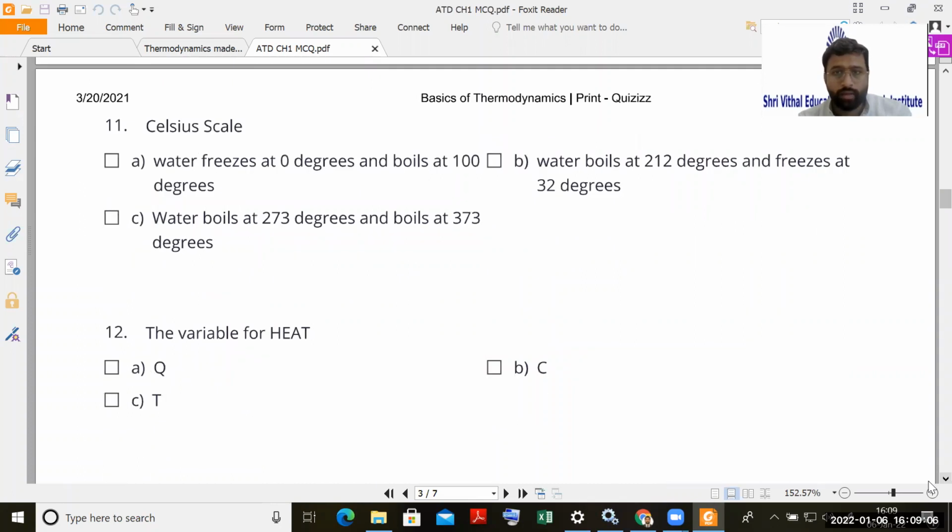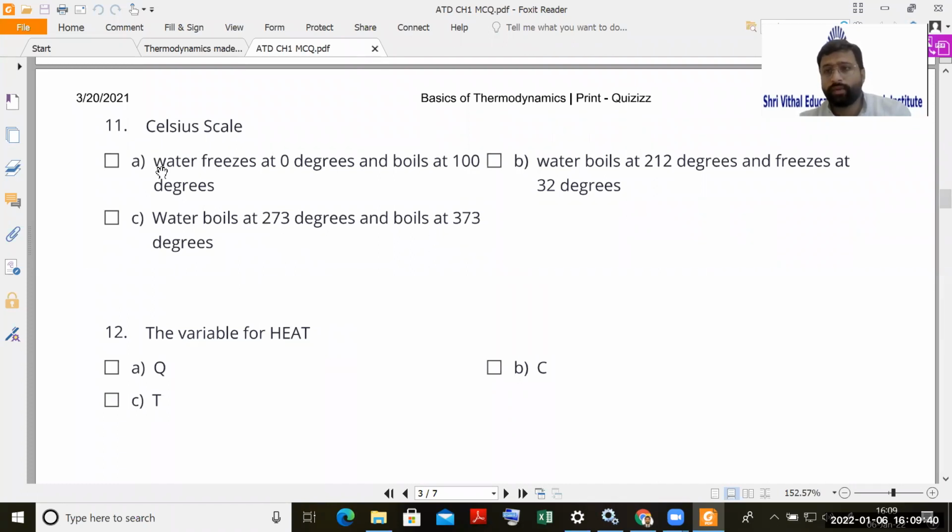Okay, Celsius scale. What is the Celsius scale? Water freezes at 0 degrees and boils at 100 degrees Celsius. Is it a Celsius scale? Water boils at 212 degrees and freezes at 32 degrees. Is it a Celsius scale? Or is it water freezes at 273 degrees and boils at 373 degrees? Which one is the Celsius scale? Yes, Asavari, Diptesh. Good, Kalyani. So option number A is correct.